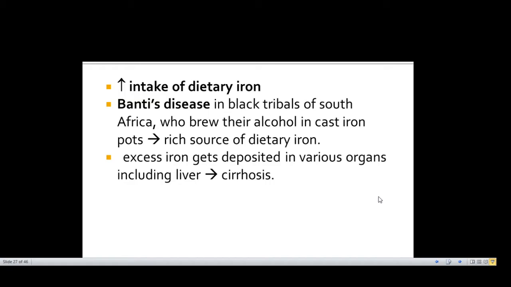Thirdly, there is increased intake of dietary iron. In some black tribals, there is a disease known as Bantu siderosis, wherein these tribal people brew their alcohol in cast iron pots, and from these pots excess iron seeps into the alcohol. When they consume this alcohol with lots of iron, it gets accumulated in their organs, leading to generalized hemosiderosis.